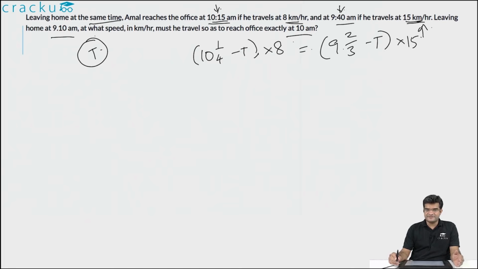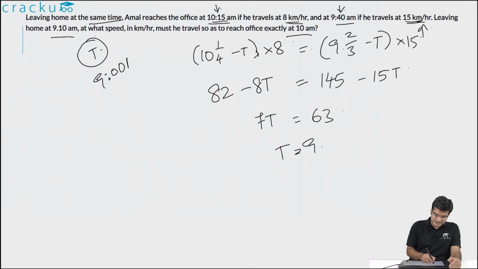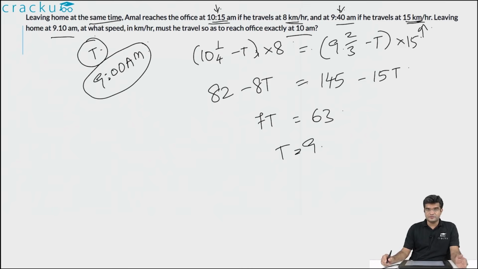So if you calculate this, 10 1 by 4 is equal to 41 by 4 into 8 is equal to 82 minus 8t, equal to 9 2 by 3, that is 29 by 3 into 15, that is 29 into 5, which is equal to 145 minus 15t. So you can simplify this as 70 is equal to 145 minus 82, which is 63, or the value of t is equal to 9. So every day at 9 am, he is going to start his travel from his home to his office.